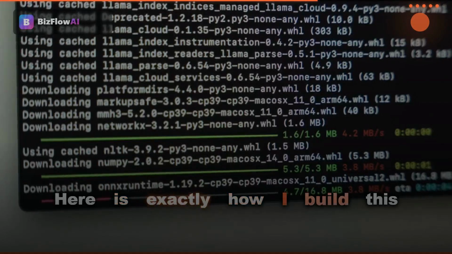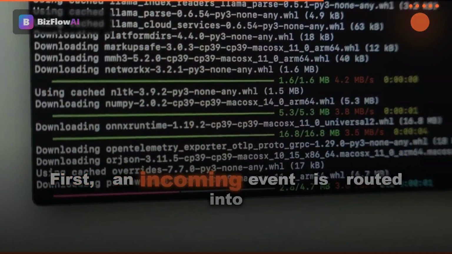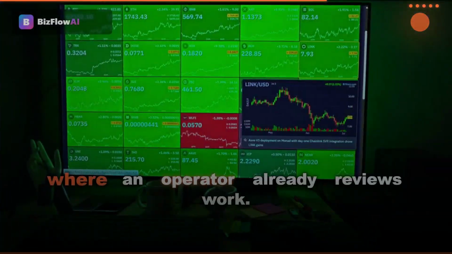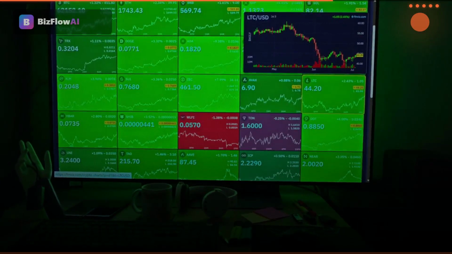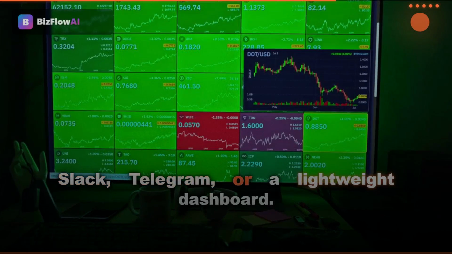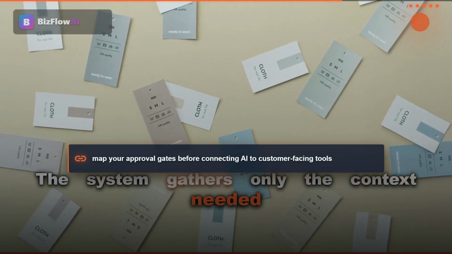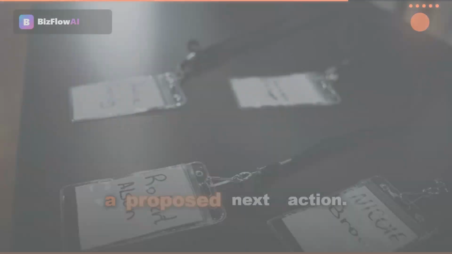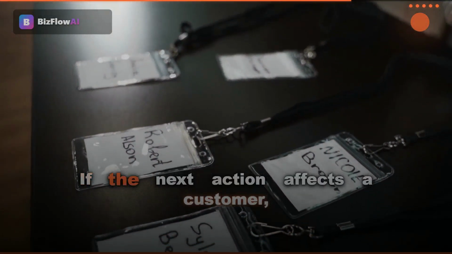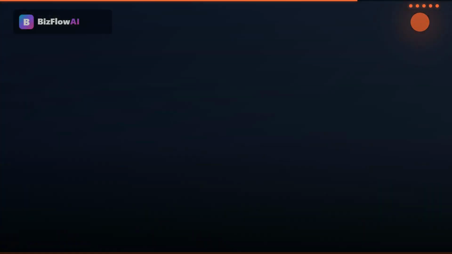Here is exactly how I build this for real operational workflows. First, an incoming event is routed into the place where an operator already reviews work. That could be a shared inbox, Slack, Telegram, or a lightweight dashboard. The system gathers only the context needed for the job. Then it produces a clear summary and a proposed next action. If the next action affects a customer, financial record, or system of record, it stops for explicit approval.